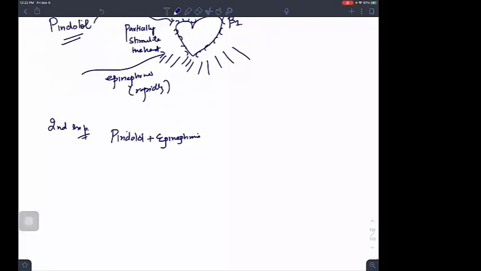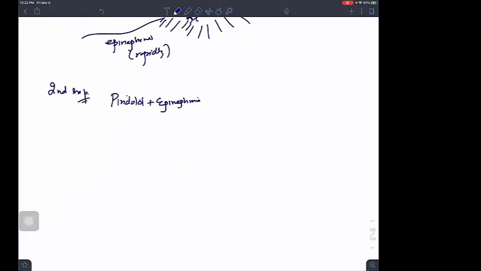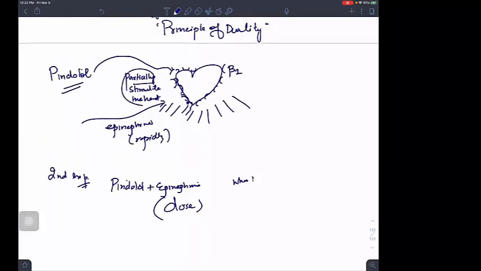Now these receptors will have competition. There will be a competition for this receptor, isn't it? So that means who will win? The question is who will win? It will depend on the dose. So was pindolol a blocker or not? Was pindolol actually partially stimulating the heart or not?